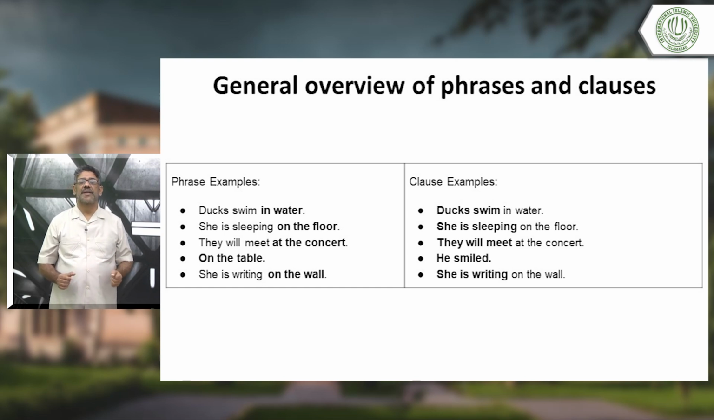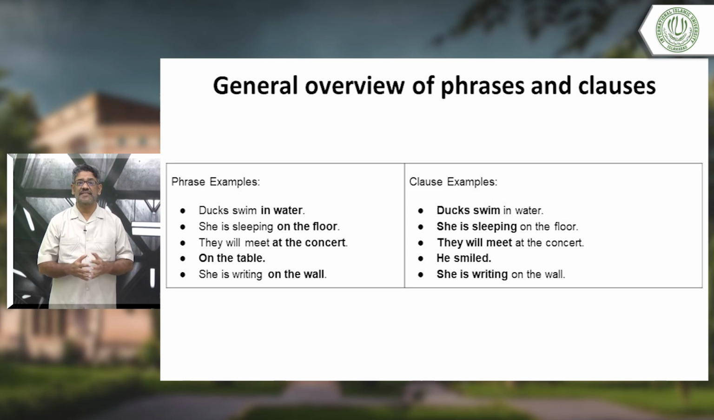Now look at the clause. Ducks swim in water. Ducks swim. Ducks is the subject, swim is the verb. Even if you say ducks swim, it gives full meaning. Why? Just give me the reason why. Because ducks, the subject, is there. Swim, the verb, is there. So now you understand that subjects and verbs are very important components of language.